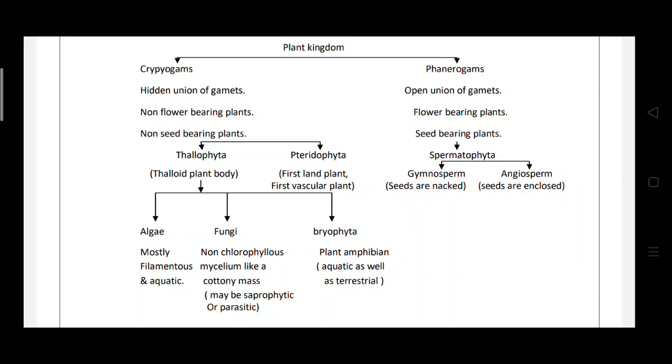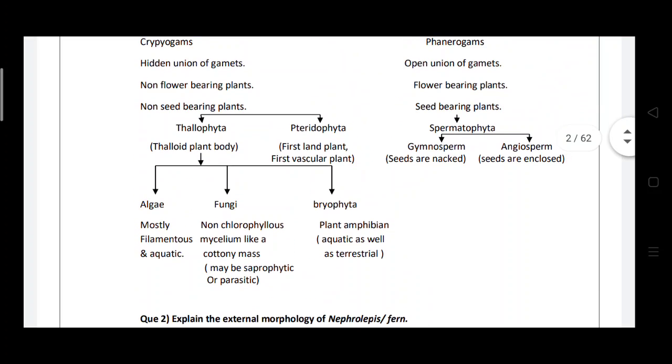In gymnosperm plants the seeds are naked, that means we can see them with our eyes, as they are present openly. But in angiosperm the seeds are enclosed in fruits. This is the main difference between gymnosperm and angiosperm. So this semester you have to cover three groups: pteridophyte, gymnosperm and angiosperm.